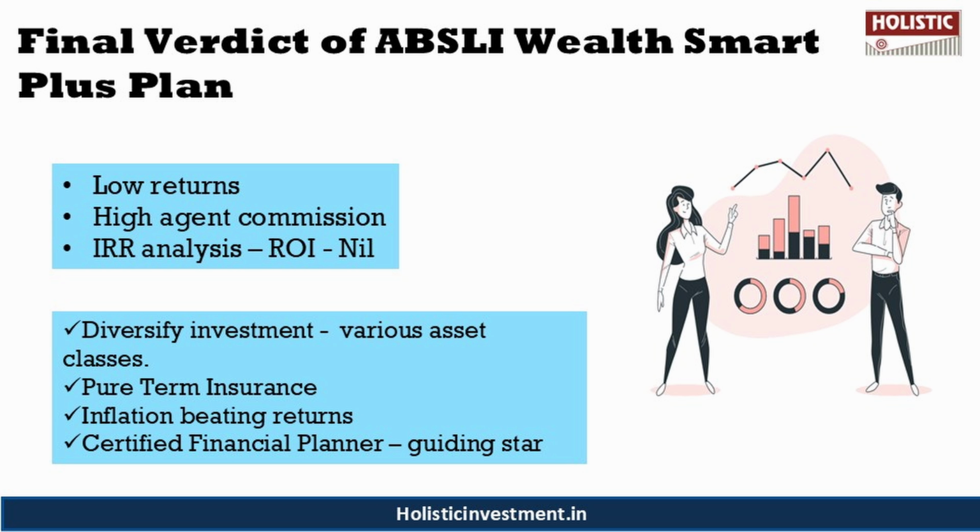Adequate life insurance is essential as it provides a financial shield for your family. A pure term life insurance policy will offer that kind of higher coverage at an affordable premium. So combining insurance and investment is not ideal for wealth accumulation. Other market-related products tend to generate better returns than ULIP plans, which you can invest in separately.